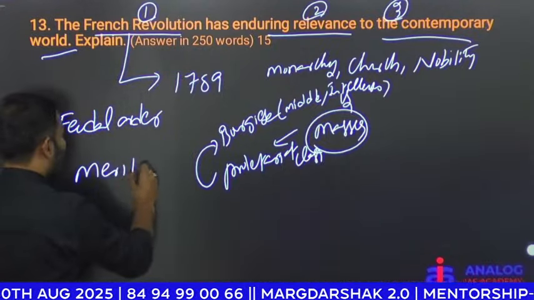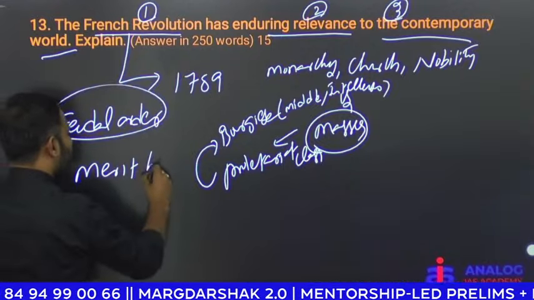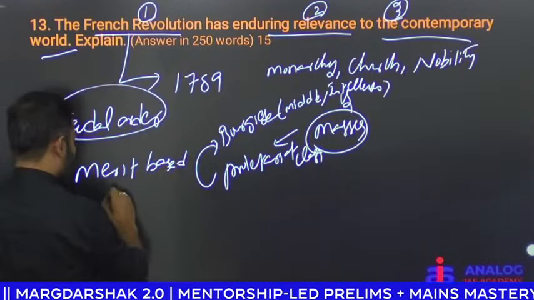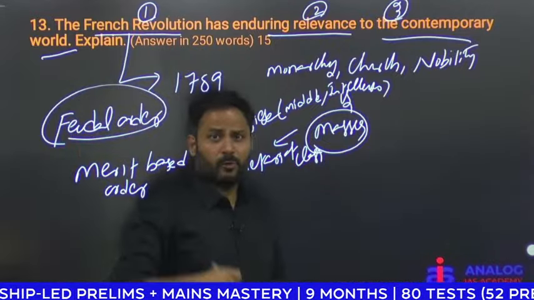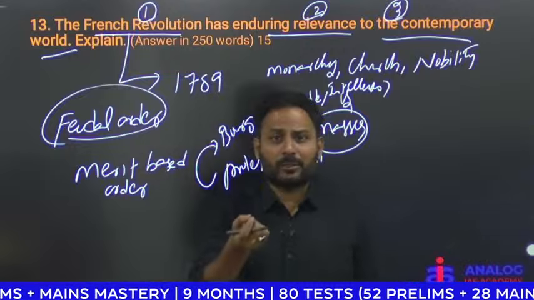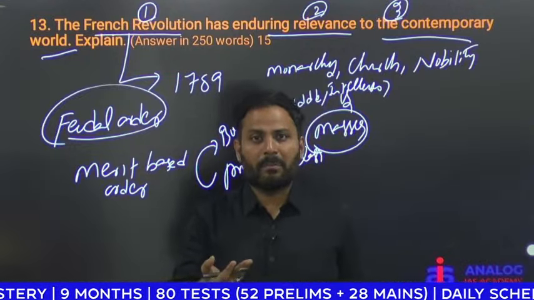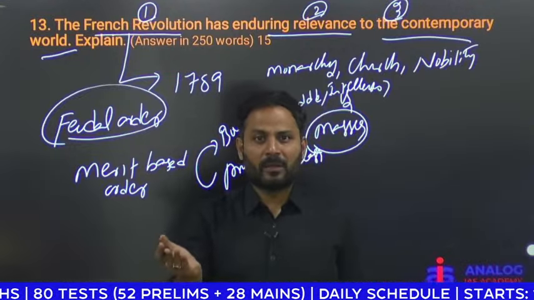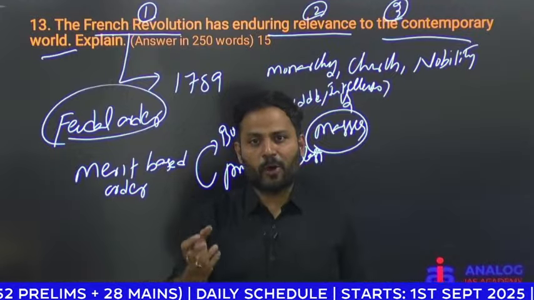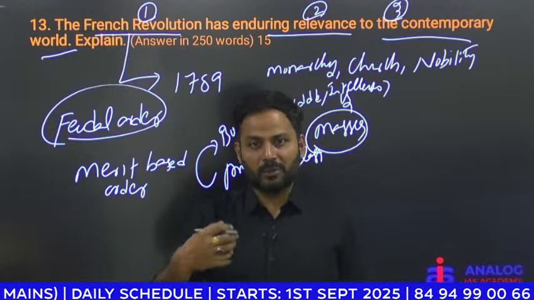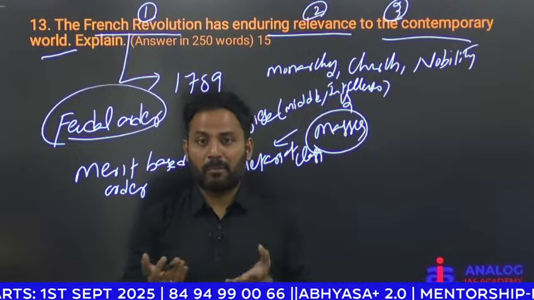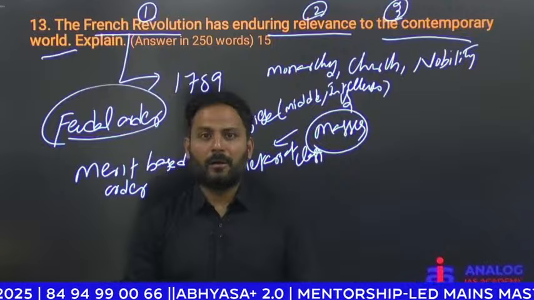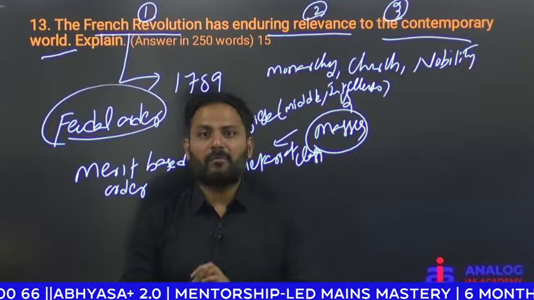So the feudal order was replaced by a merit-based order. You know, we are writing UPSC. UPSC is going to select the people on the basis of what? Merit. You can take any country, and most countries form their administration, recruiting functionaries, recruiting officials on the basis of merit. So the merit-based order is still relevant for the modern or contemporary world.